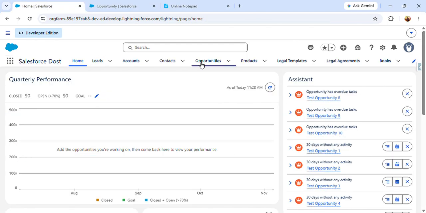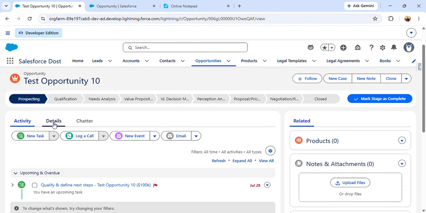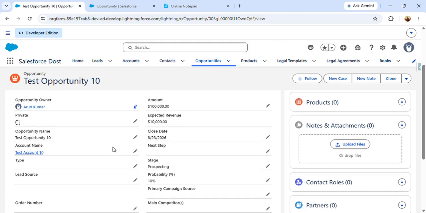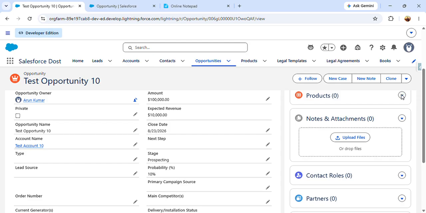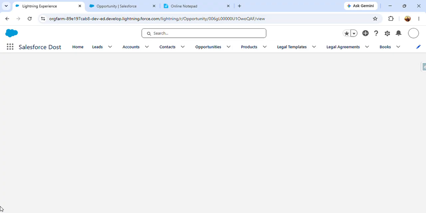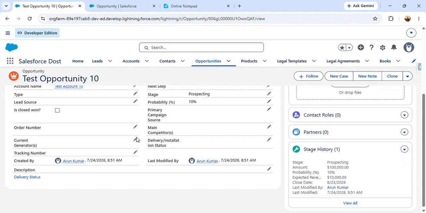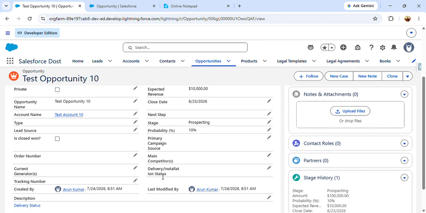So in the UI, I'm opening any opportunity, suppose this one. In the detail section, we should have that specific field, Is Closed One. Let me refresh this one so I can see the field which I have created. Okay, it should appear now. Yeah, here we can see the field I have created.